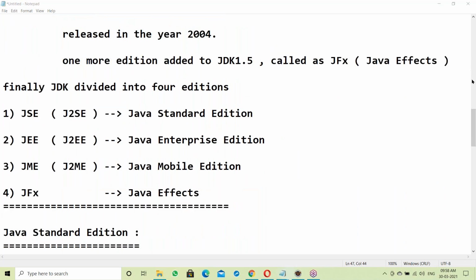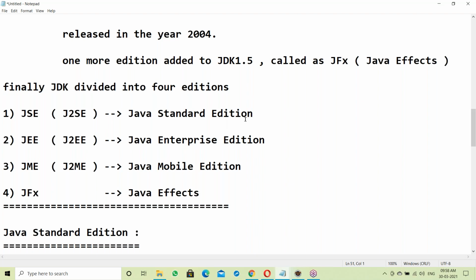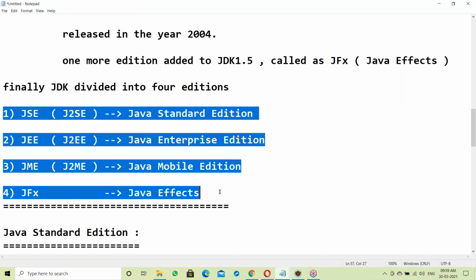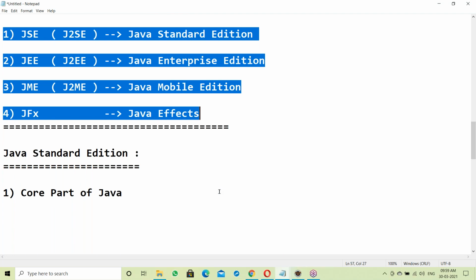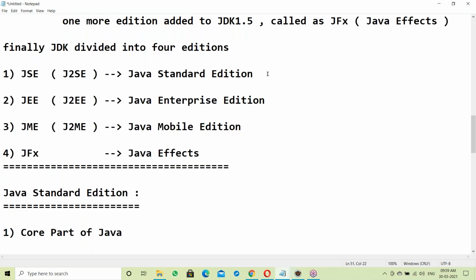Finally, the JDK is divided into 4 editions: Java Standard Edition, Java Enterprise Edition, Java Mobile Edition, and JavaFX. Totally 4 editions. Now let us see what the features of the different editions are.